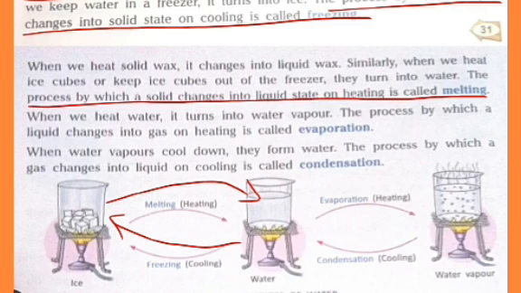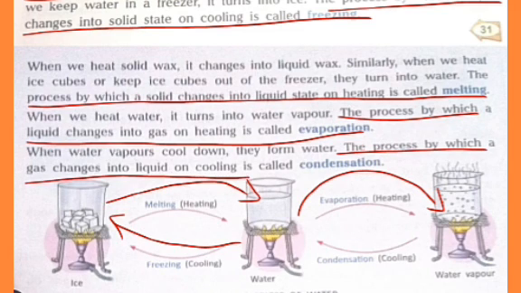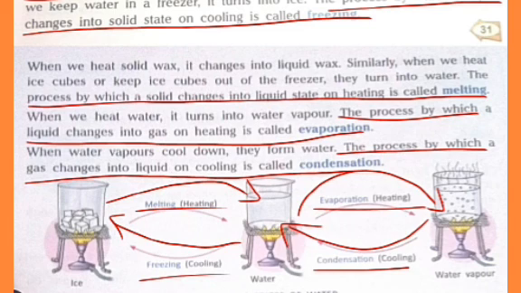When we heat water, it turns into water vapor. So, the process by which a liquid changes into gas on heating is called evaporation. When water vapor cools down, it forms water. So, the process by which a gas changes into liquid on cooling is called condensation. So, there are four processes involved in change of states of matter. They are melting, freezing, evaporation, and condensation.